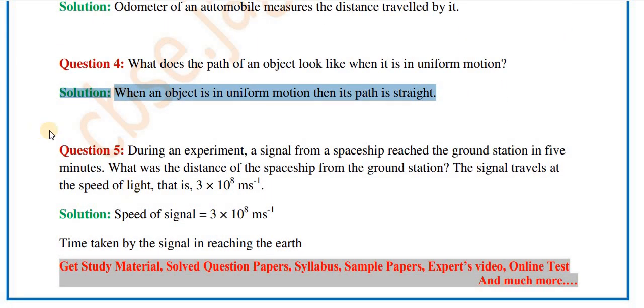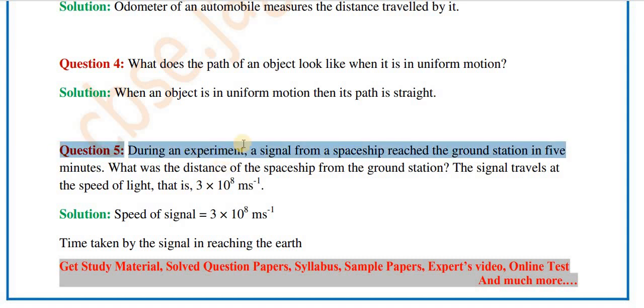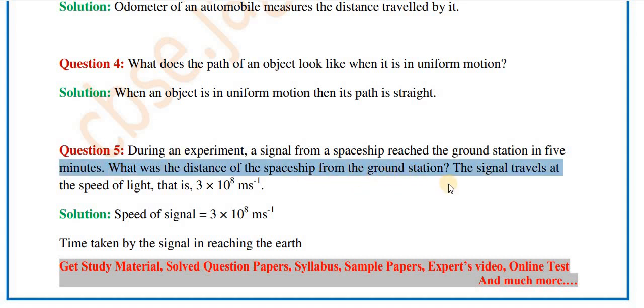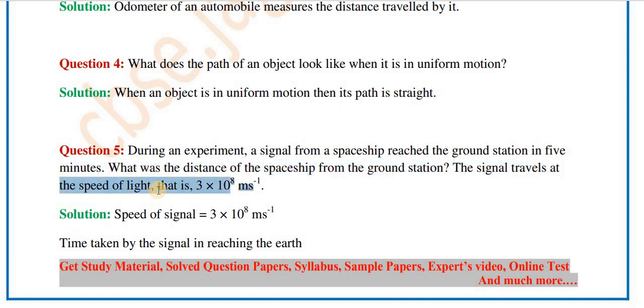Now let's move further. Question number 5. During an experiment, a signal from a spaceship reached the ground station in 5 minutes. So what was the distance of the spaceship from the ground station? The signal travels at the speed of light, that is 3 into 10 raised to 8 meter per second.